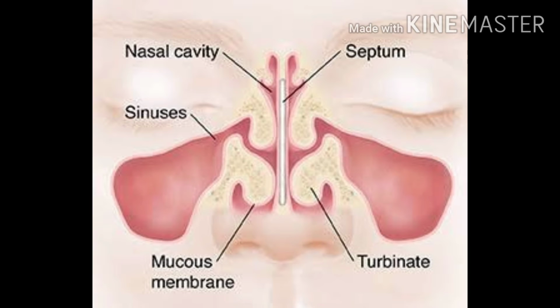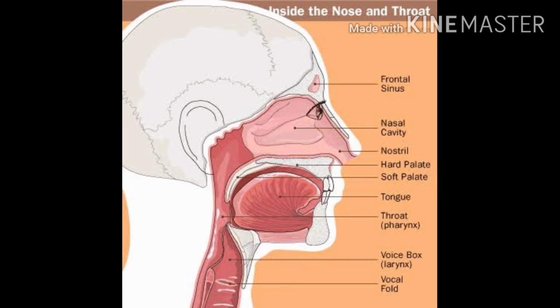And next, the mucous membrane. Some mucous membranes secrete mucus, a thick protective fluid. The function of the membrane is to stop pathogens and dirt from entering the body and to prevent bodily tissues from becoming dehydrated. The last one is the nasal cavity.